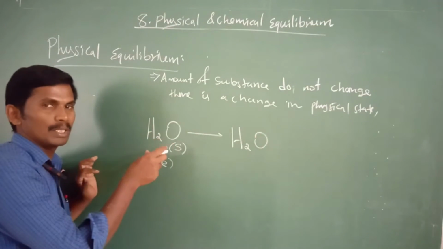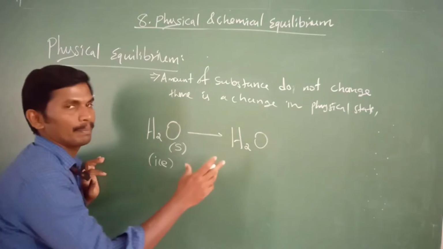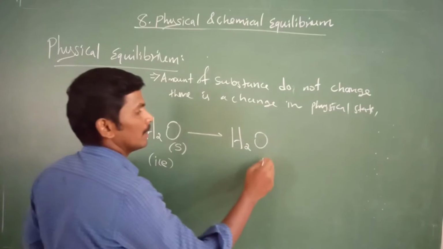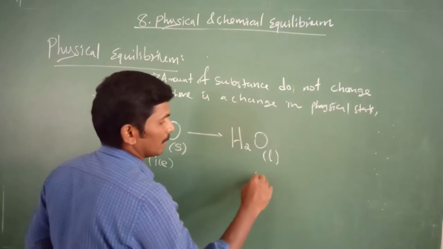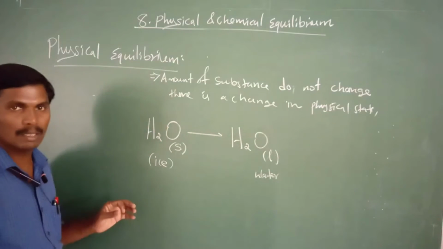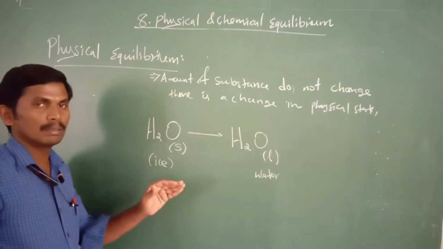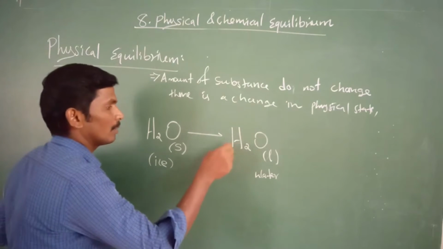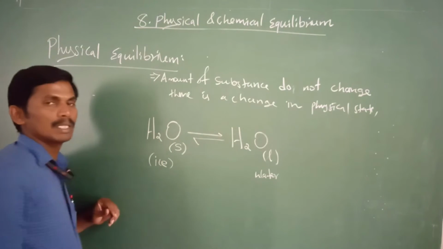The number of H2O molecules is the same, but the difference is that one is solid and the other is liquid, that is water. So ice converted to water is the forward reaction. Then after some time, if we reduce the temperature, the water becomes ice, solid, again.